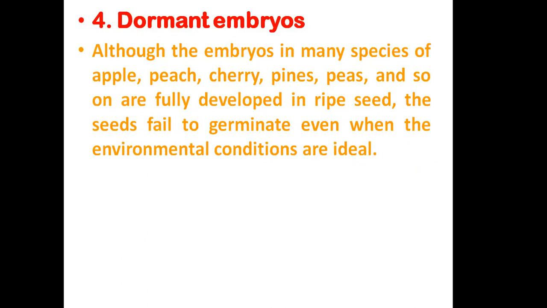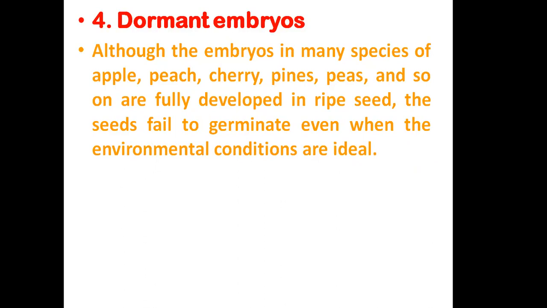Dormant embryos are another reason behind the delay in germination of seeds, which is called seed dormancy. Although the embryo in many species of apple, peach, cherry, pines, etc., is fully developed in ripe seeds, the seeds fail to germinate even when the environmental conditions are ideal.